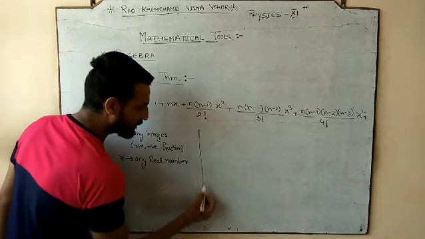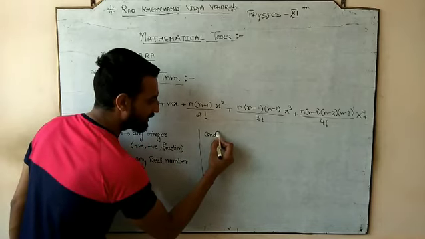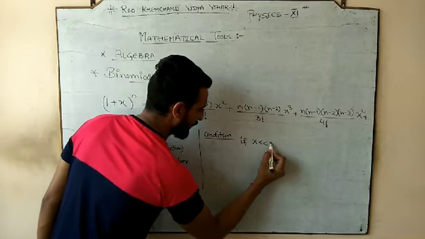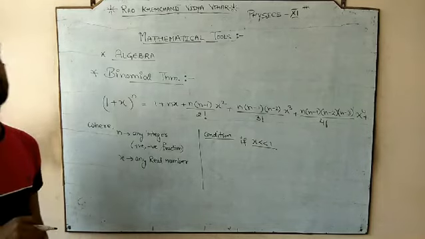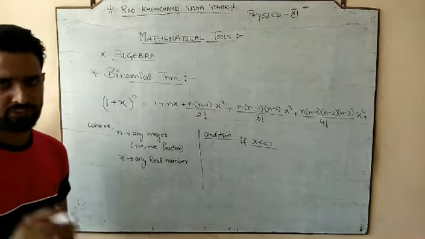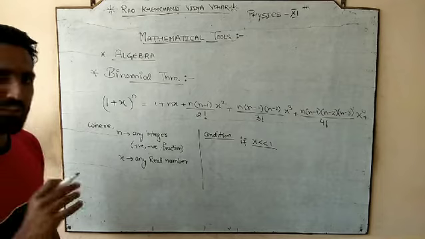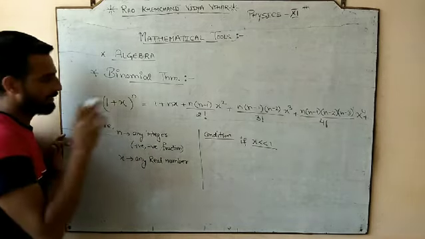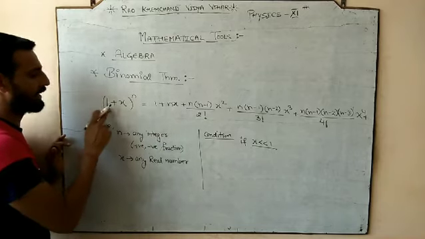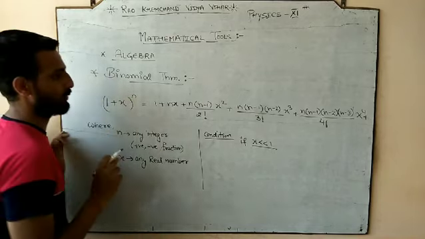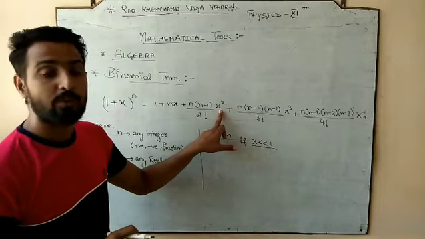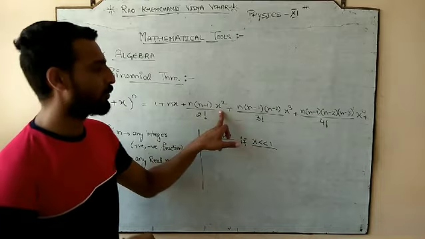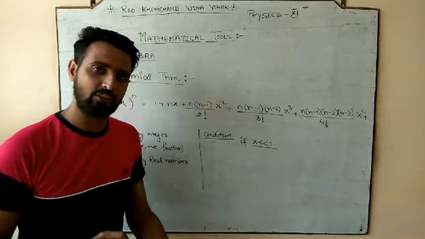But there is a conditional part: the condition is x is very much less than 1, which we discussed in the combination of the errors. When the value of this real number is very less than 1, x square would also be very small, because the square of a smaller number is always very small.